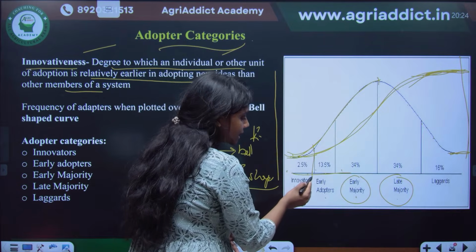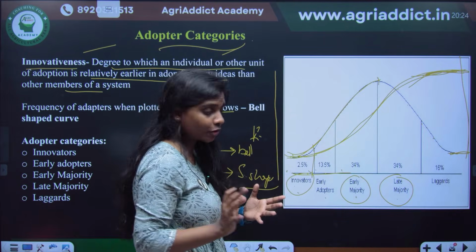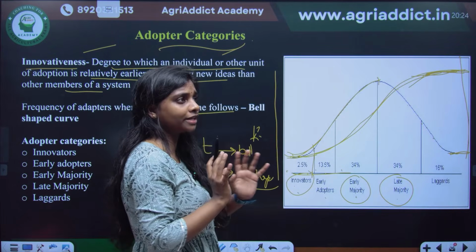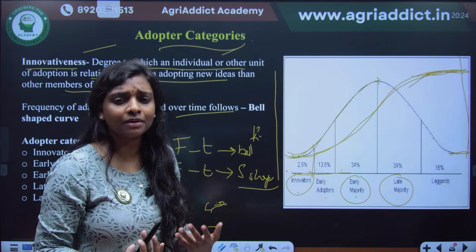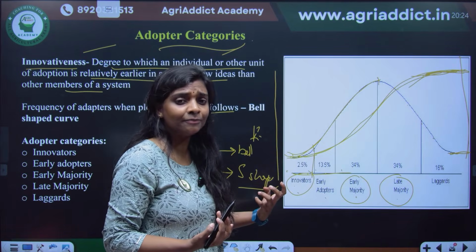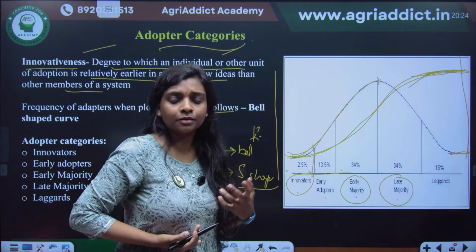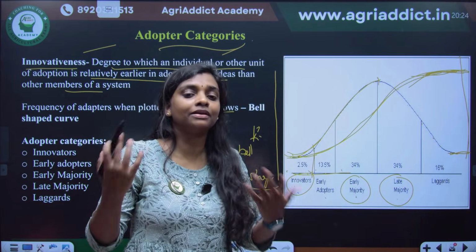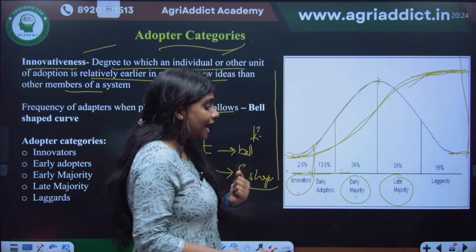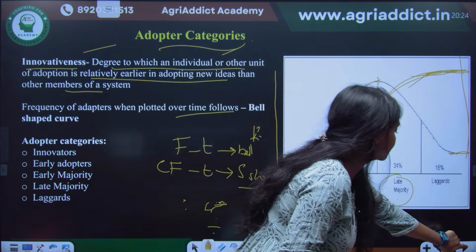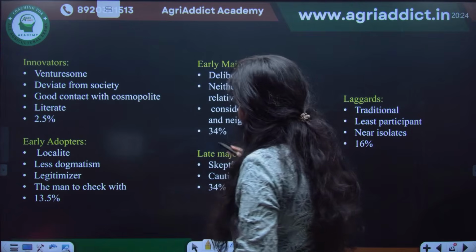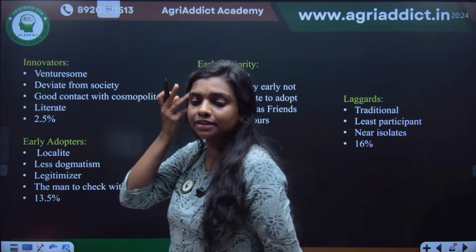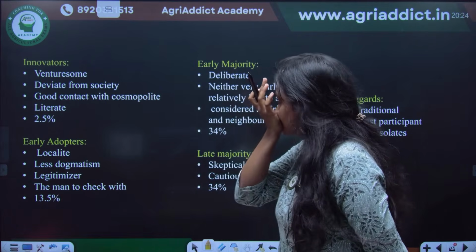So innovators are the ones who adopt first. They will be very low in percentage. When you take a society, maybe two or three people will be willing to take a new technology with all the possible risk, because nobody has tried it. They don't know the pros, they don't know the cons. They are just believing the people who are telling and taking it. And then early adopters.